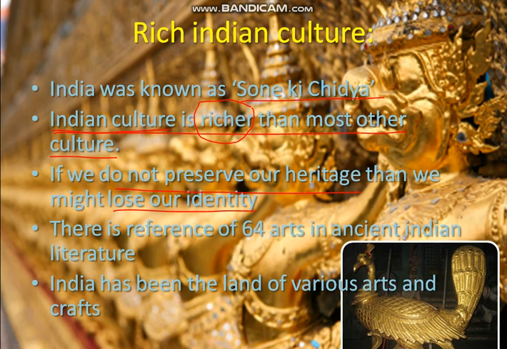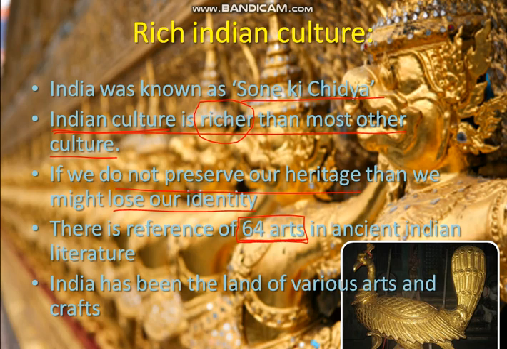There is a reference of 64 arts in ancient culture. In our ancient scriptures there is mention of 64 different kinds of art: painting, dancing, literature, poetry, drama, and all kinds of other arts are included.